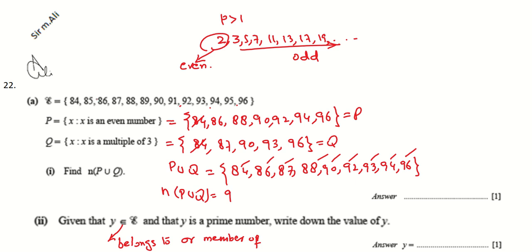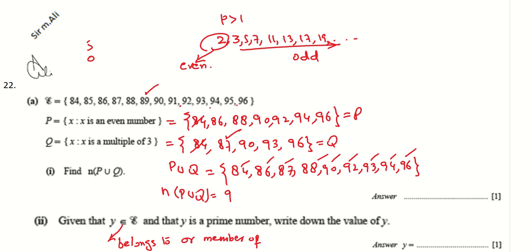85 is divisible by 5 because it ends in 5 or 0, and 86 cannot be selected, and 87 is divisible by 3. So 88, 89, we can select 89.